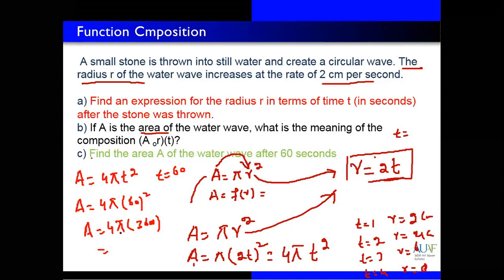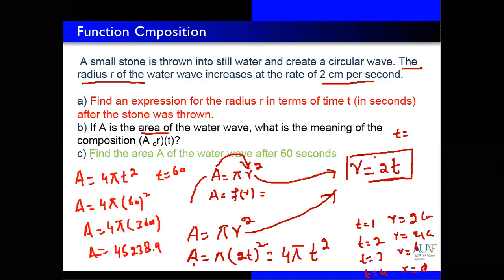Okay, we have 60 square multiply with 4 multiply with pi equal to 45,238.9.